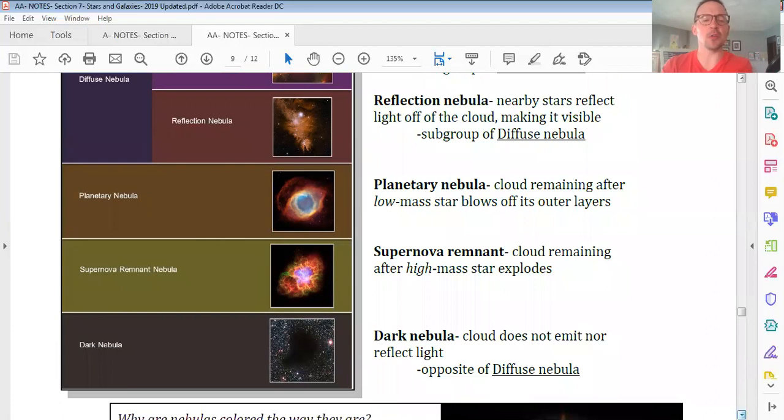Finally, we also learned one or two examples of dark nebulae. This would be a cloud of gas and dust where the gas itself is not giving off any light, nor is any of it illuminated by nearby stars. However, the reason we can see dark nebulae is that stars back behind the cloud are basically showing us the outline.